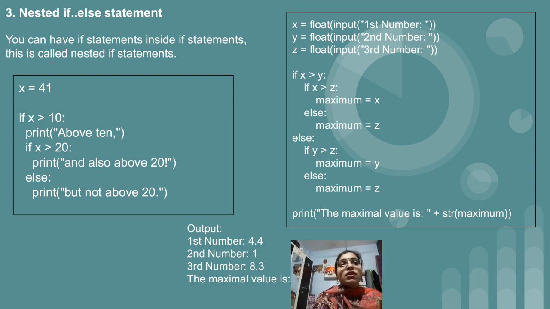Our value is decided, then we will jump directly outside of the if block. So outside of the if block, which statement do we have? print, in round brackets, the maximum value is plus str, in round brackets, maximum.